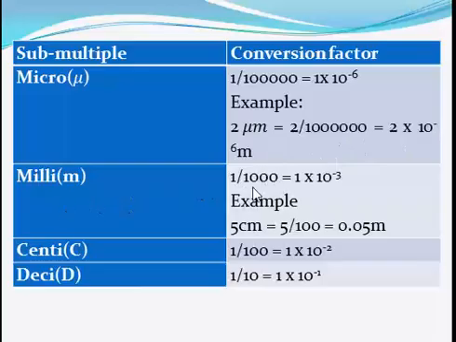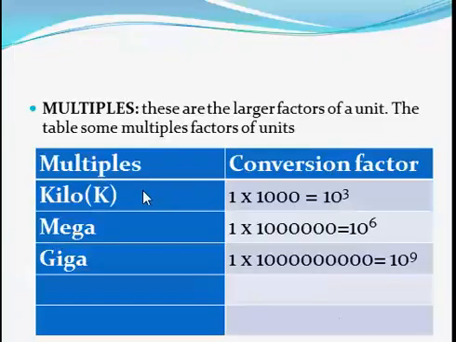Milli is divided by 1000. If you want to convert milli, you divide by 1000, or you multiply by 10 raised to the power minus 3. If you want to convert centi, you divide by 100. If you want to convert deci, you divide by 10. We will definitely look at examples.